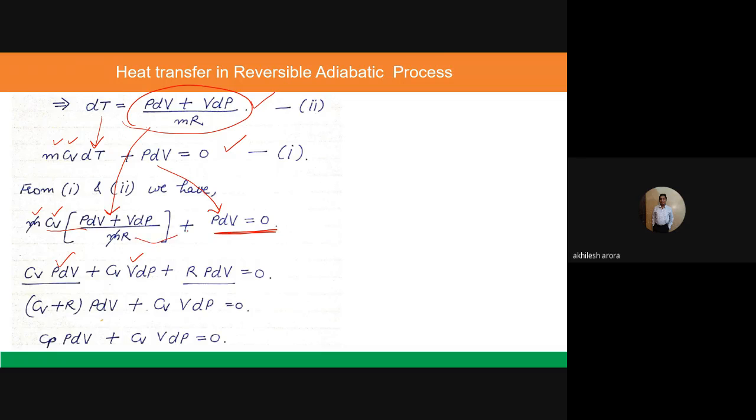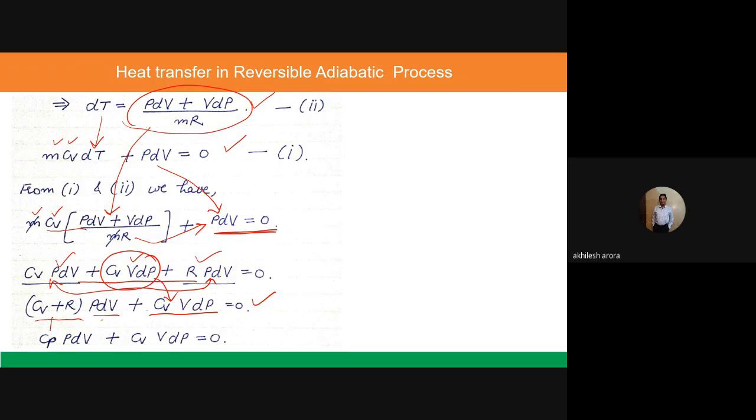Now this R, when we take LCM, will go here, R PdV. So now we can take these two PdV terms. PdV is common in both of them. So we will get Cv plus R times PdV plus Cv VdP, which comes out to be 0.